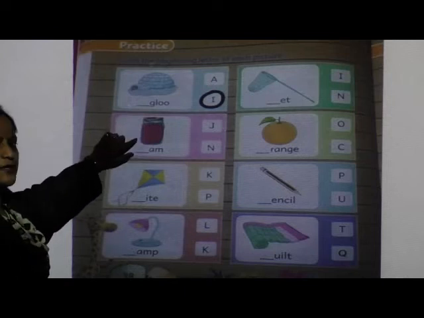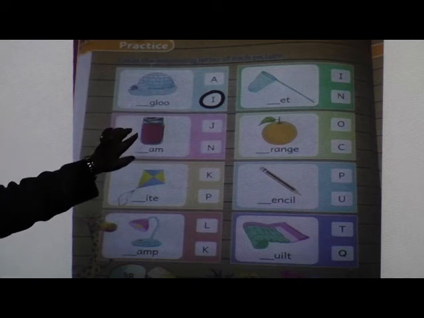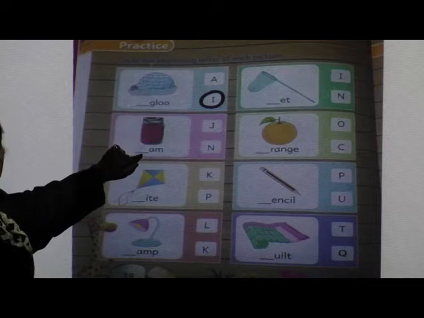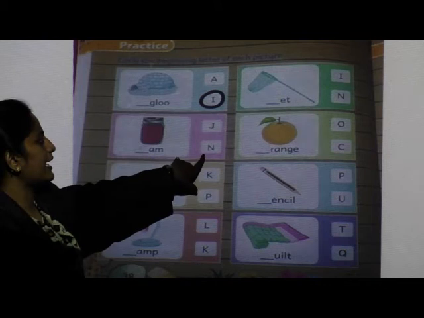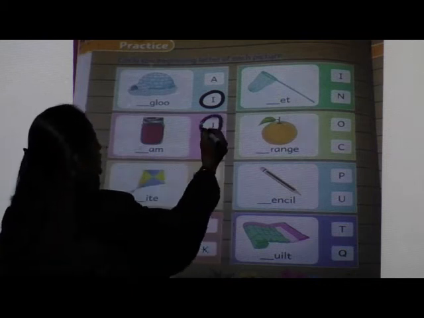Next one. Which picture is this? Very good. It is a bottle. But what is there in this bottle? Jam. Very good. So what will be the beginning letter of jam? J or N? J. Very good. Jam.